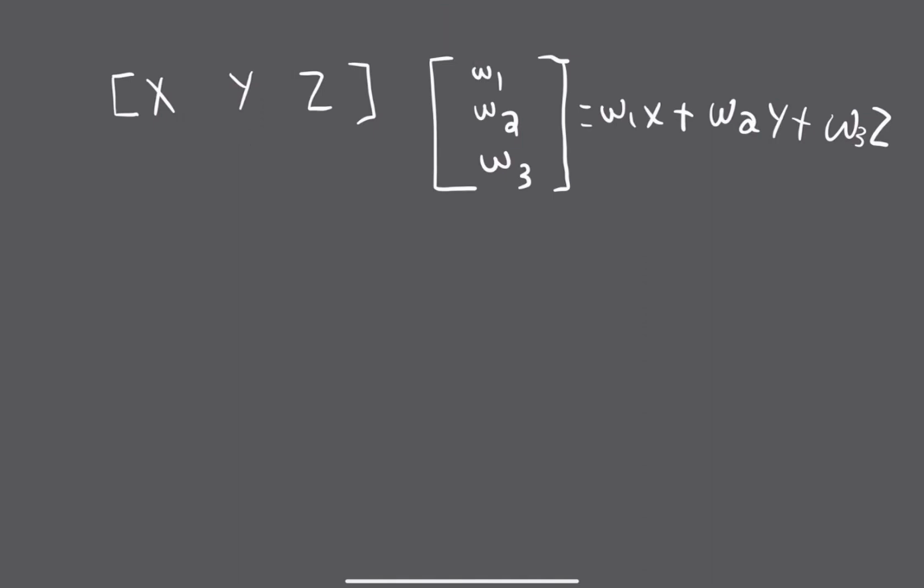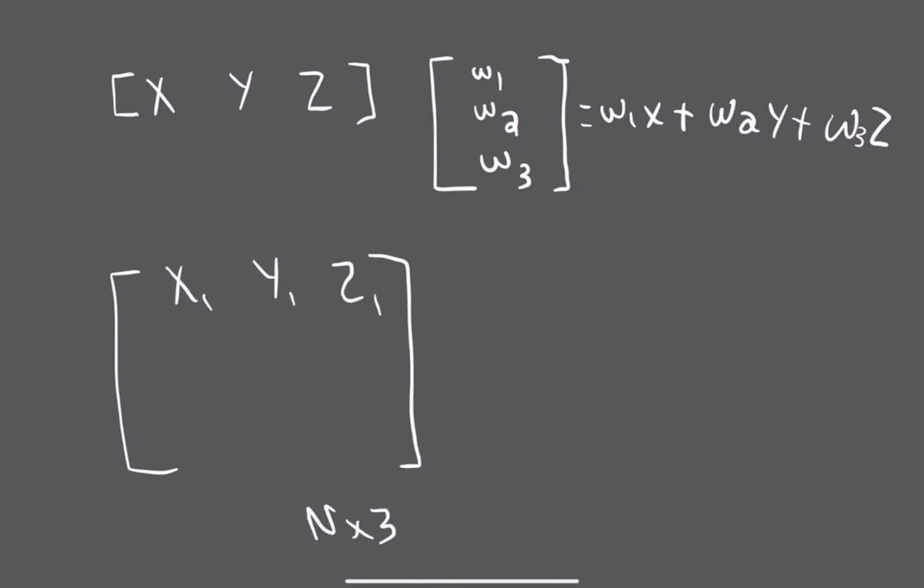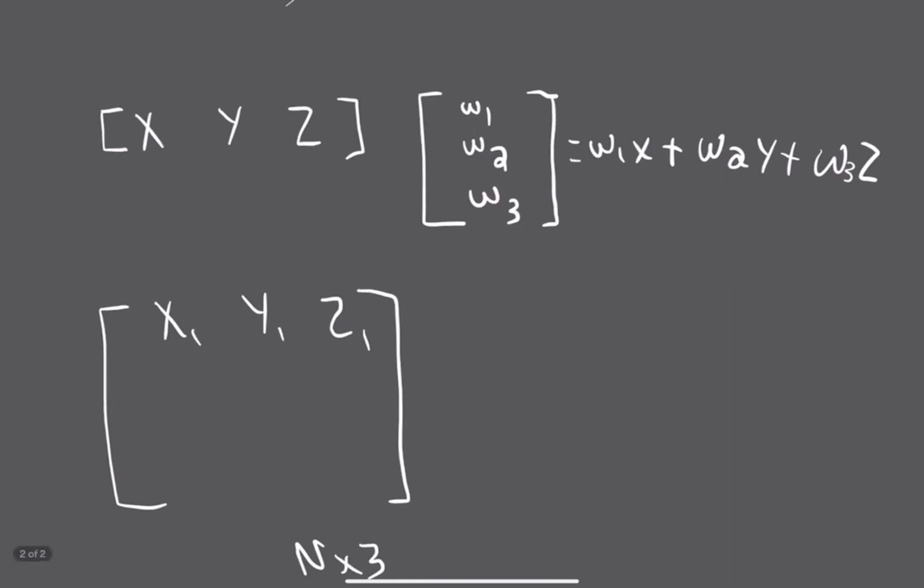So then let's say we had a data set of a whole bunch of people, n people. That's over here, and this is going to be an n by 3 matrix. So you have x1, y1, z1, which is x, y, and z for person number 1. Then in the next row, you have the second person in our data set, with their x, their y, and their z. And this keeps going for the n number of people, all the way to the nth row using one indexing, so xn, yn, zn.